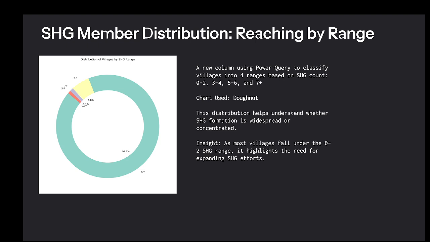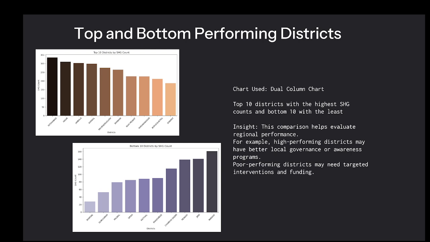Now, this is the distribution of self-help groups. In most villages, approximately 92% of villages have self-help groups between 0 to 2, approximately 5 to 6% villages have a count between 3 to 5, and approximately 1% are between 5 to 7, and 7 plus.